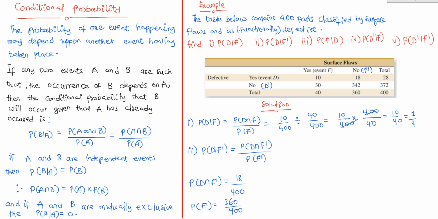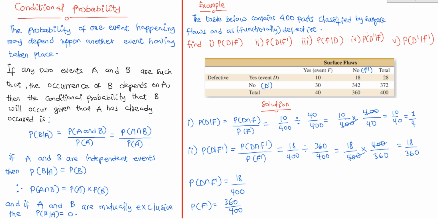So we're going to have this equal to 18 over 400 divided by 360 over 400. This is going to give us 18 over 400 times 400 over 360, so this cancels out this. At the end, you're going to get 18 over 360 for this also.